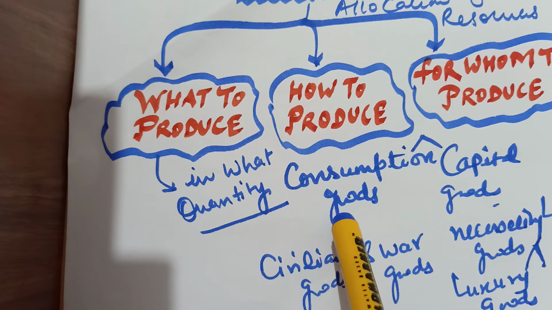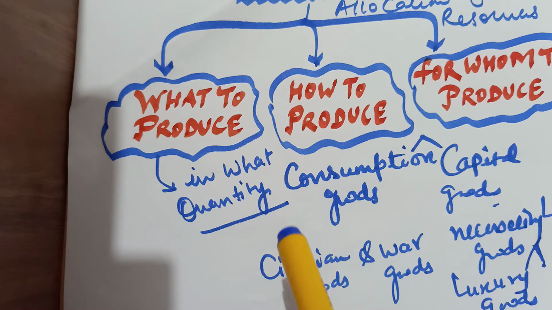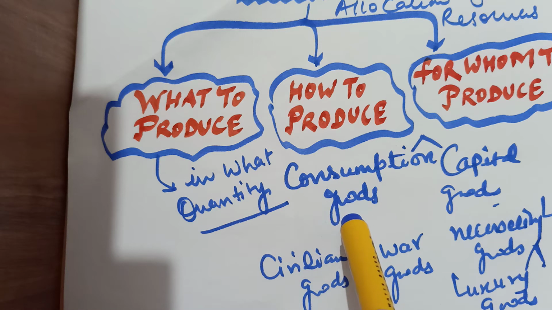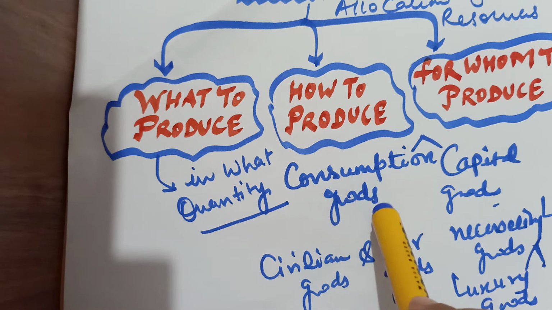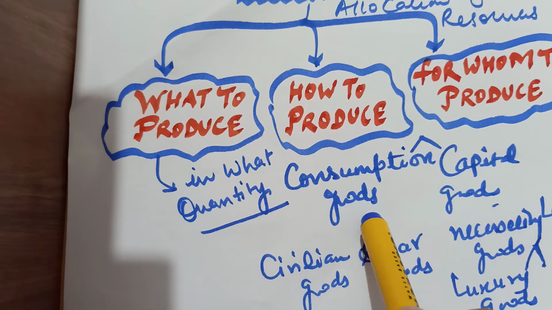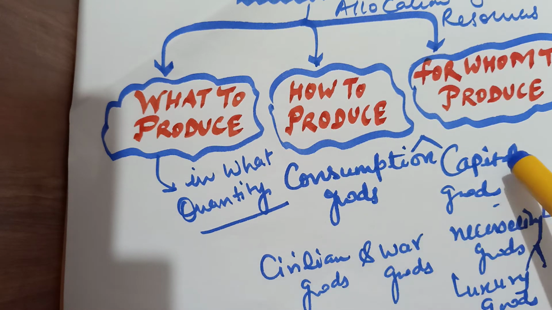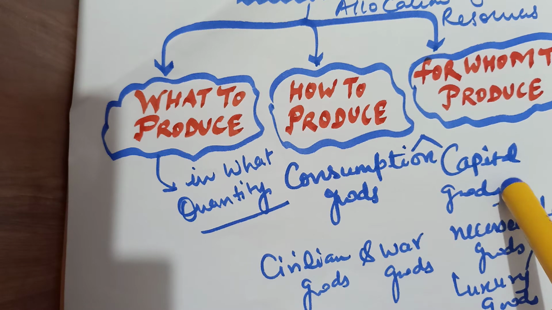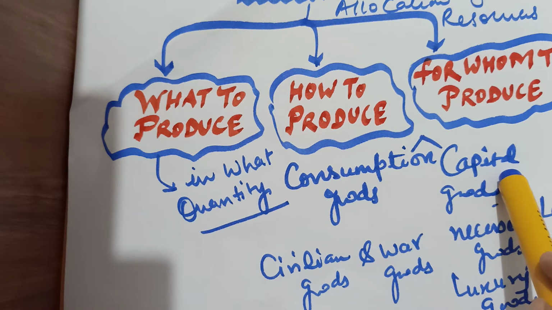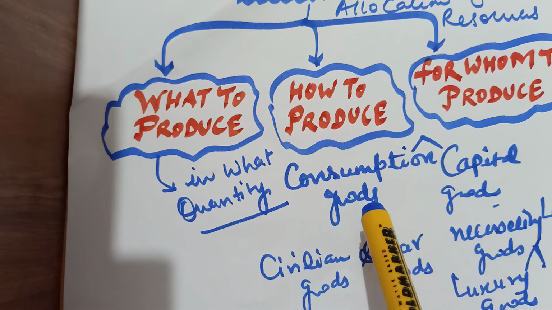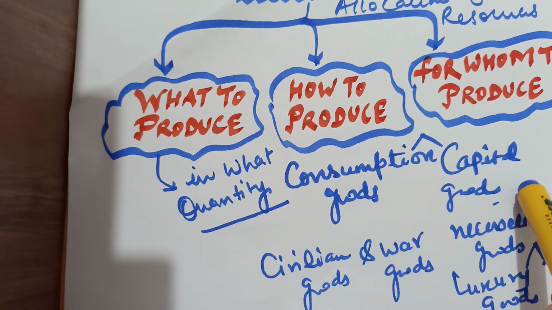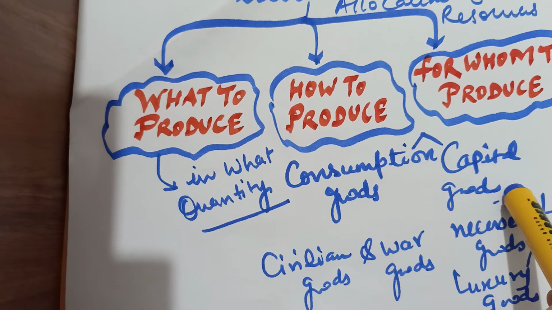If limited resources are largely used for the production of consumer goods, the present generation will enjoy more consumer goods, and we will produce less capital goods. Less capital goods would mean lack of future growth, and the future generation would suffer.